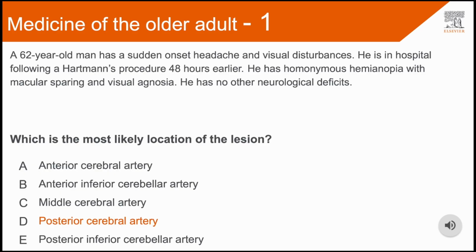PCA strokes often present with mild, vague signs and symptoms, and this can delay diagnosis. It's important to remember that this patient is at high risk of clotting due to their recent history of surgery and immobility. If this patient presented, they would warrant an urgent neurological review. In the next slides, we'll go through in more detail why this was the correct answer.